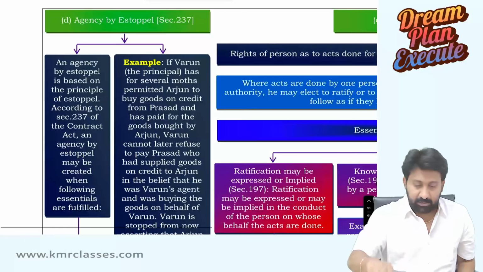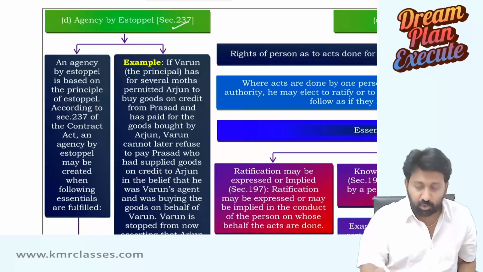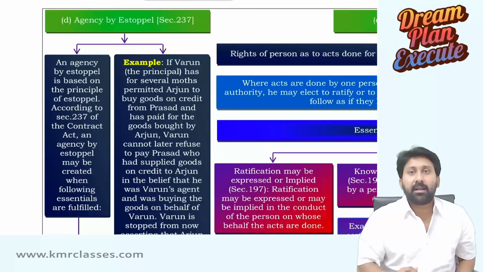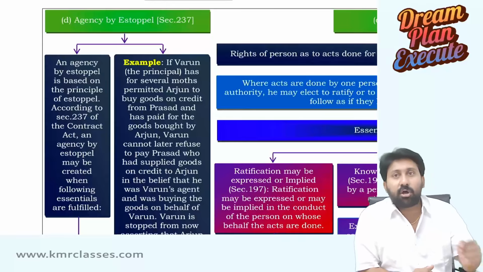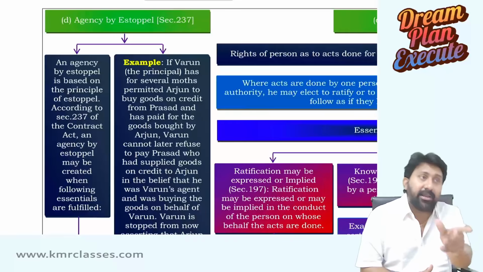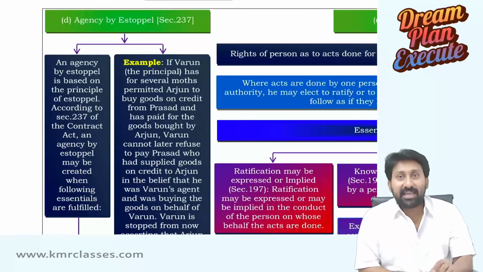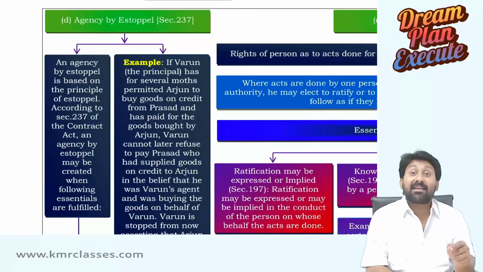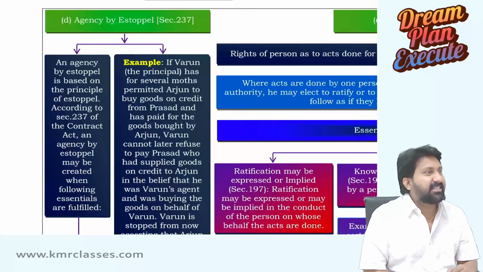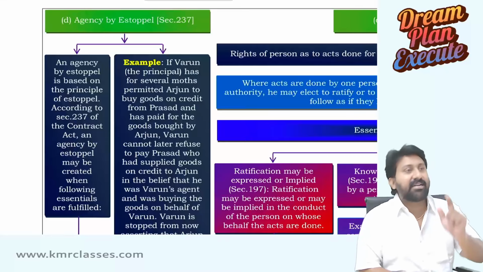Next, Agency by Estoppel. Do you know what an Estoppel is? Estop means cannot stop. Estoppel means cannot avoid. Cannot avoid means an agency that can't be avoided. What is this agency that can't be avoided? Let us understand that clearly.